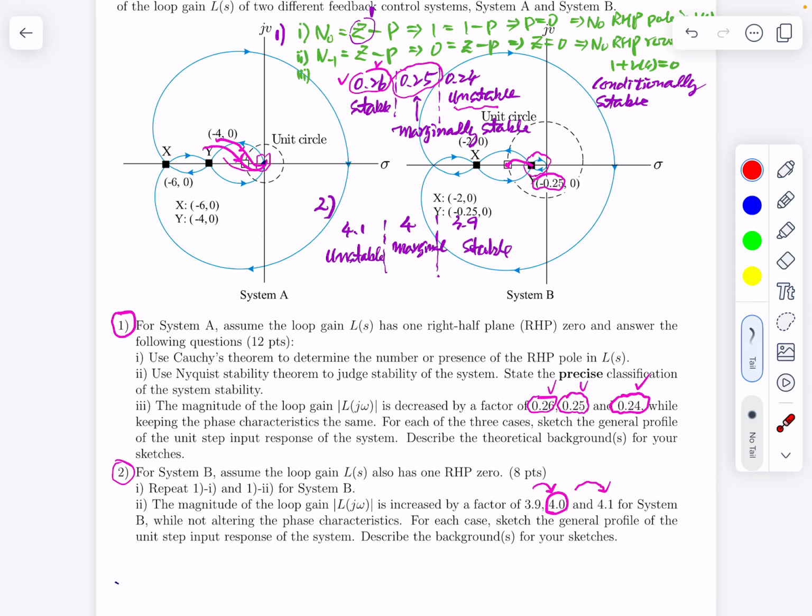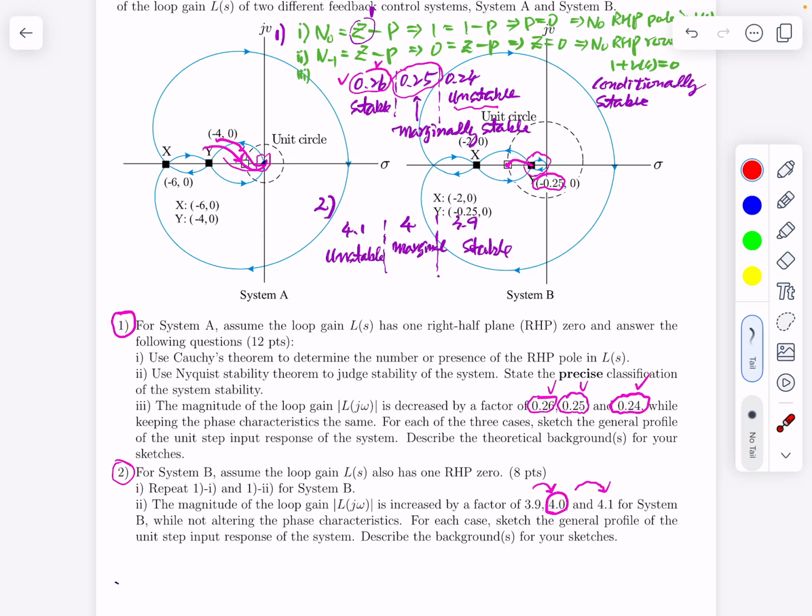Okay, but because of this part and this part, the system is defined as conditionally stable, and because of this the system can become unstable when this gain is decreased and also when gain is increased, due to this part.